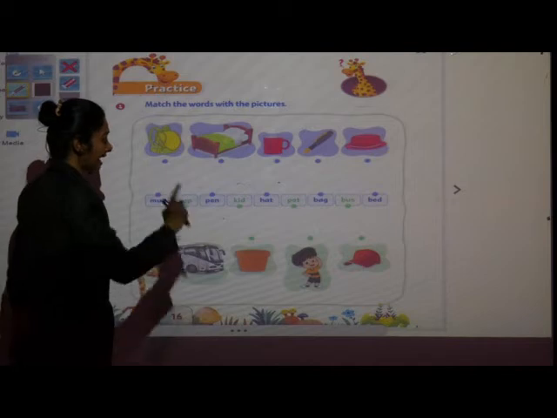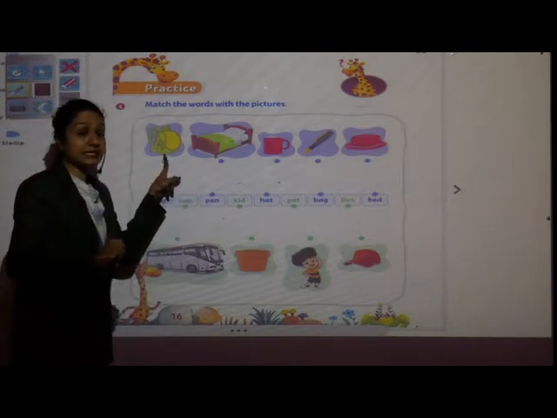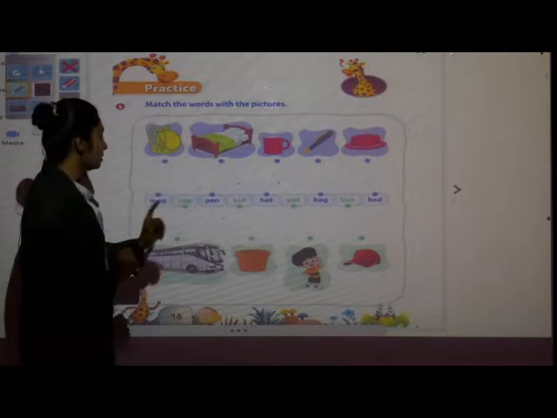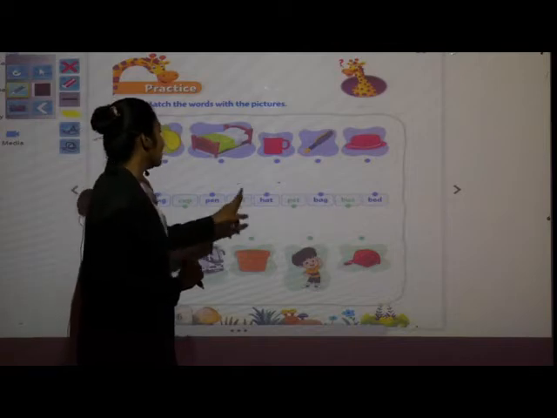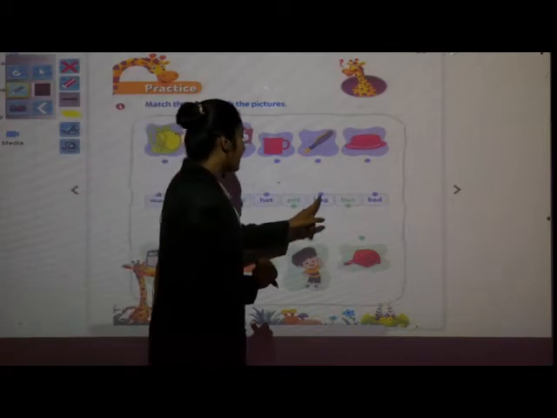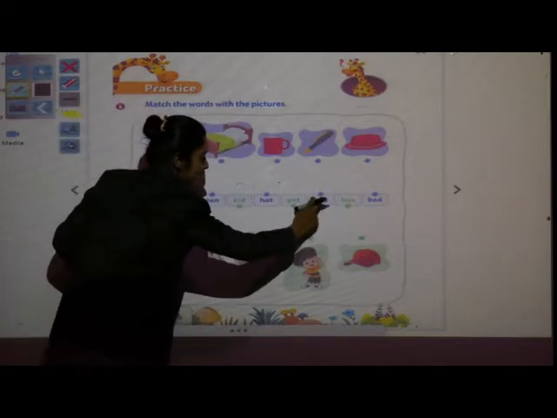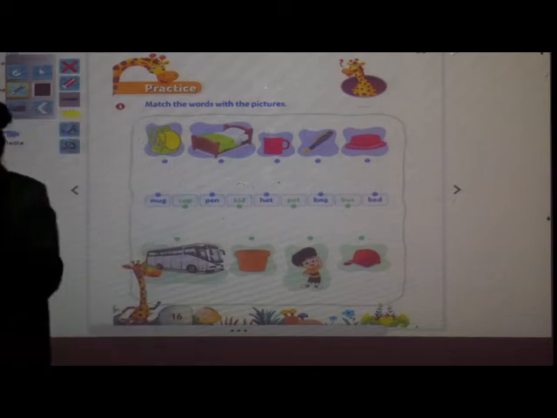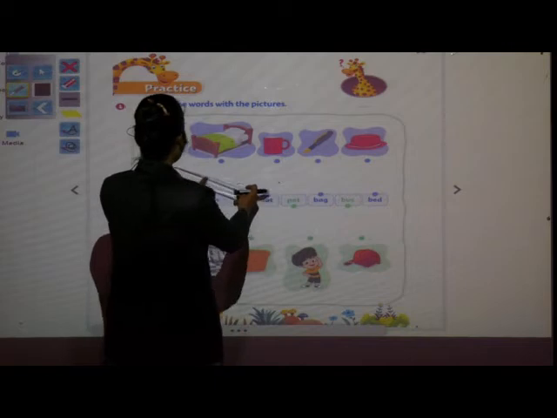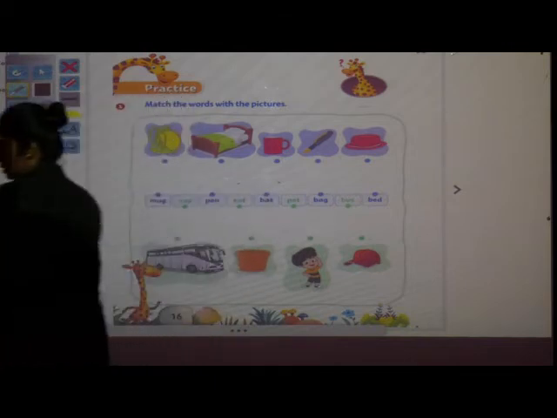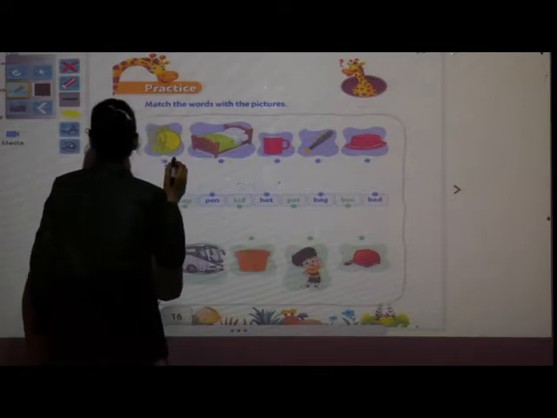Okay children, now what will we do? Take your scale and we are going to match the words with the picture. Now which picture is this? This is a bag. So see the spelling of bag. Where is it? This is a mug, this is a cap, this is a pen, kid, hat, pot, B-A-G, bag. Very good. So what you have to do is keep your scale in a slanting way. See, I'll show you. You have to keep your scale like this in a slanting way. Now B-A-G, bag, you have to join it.